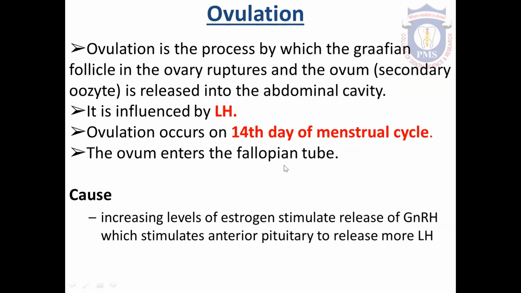And what is the cause for this ovulation? The mature Graafian follicles secrete a large amount of estrogen. That estrogen stimulates the release of gonadotropic releasing hormone from the hypothalamus. And these hormones stimulate the anterior pituitary to release more LH. And this occurs 2 days prior to the ovulation. That means the 12th or 13th day of the menstrual cycle. And that is called LH surge.